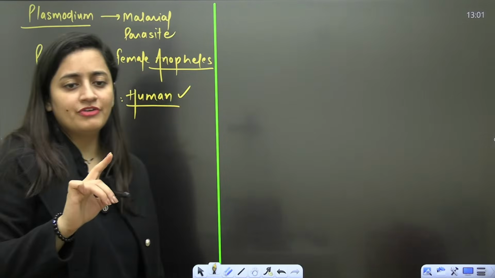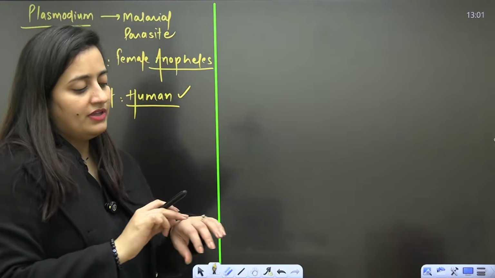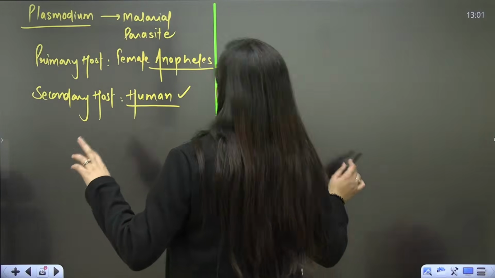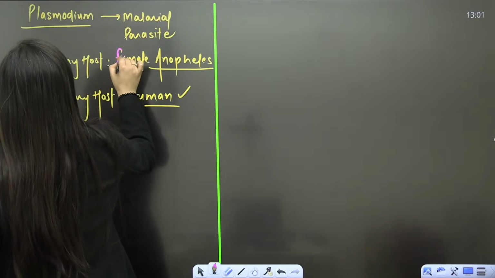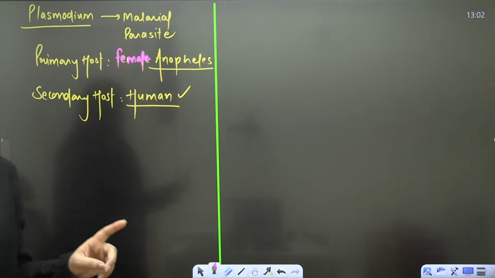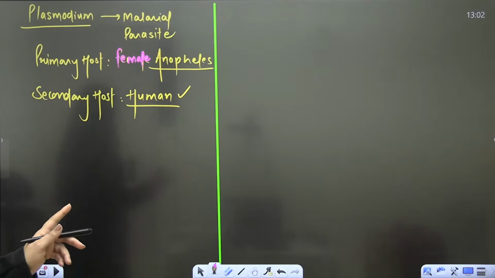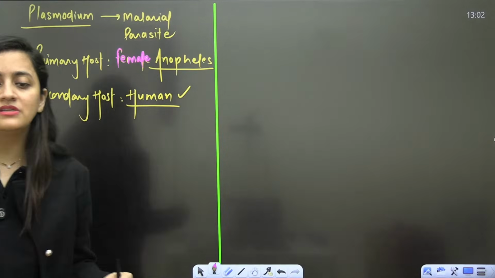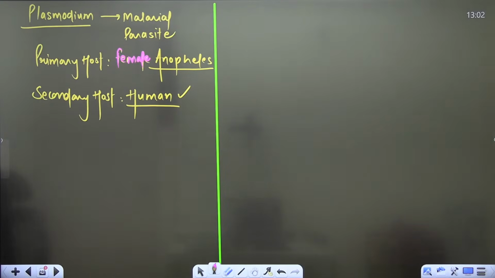So the female Anopheles will bite the human for blood. But still we do not say that mosquitoes are parasites. We use the word vector here, but we do not call it a parasite. We will use the word vector here, but not parasite. Why?